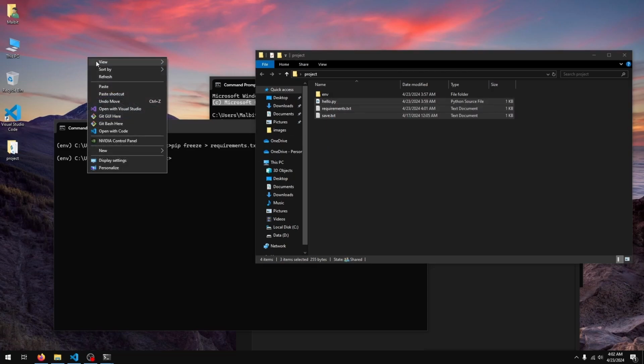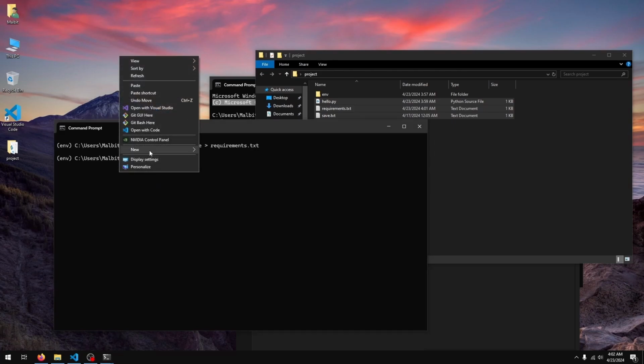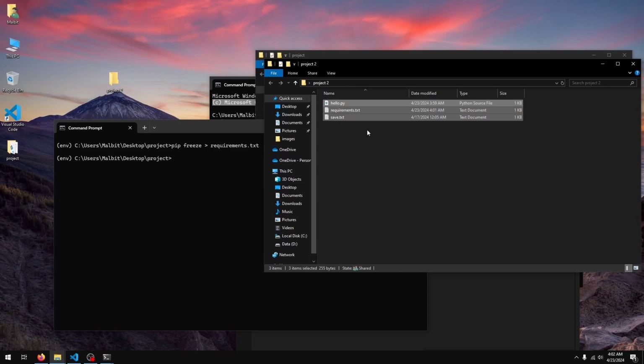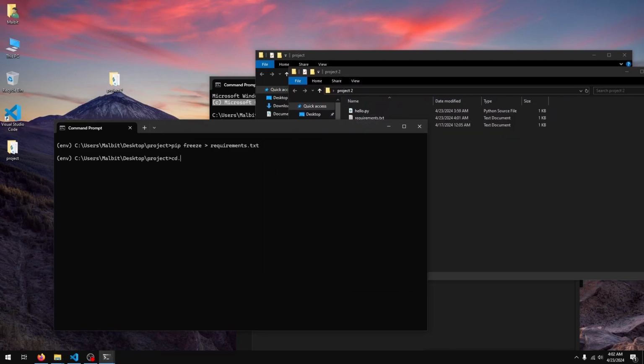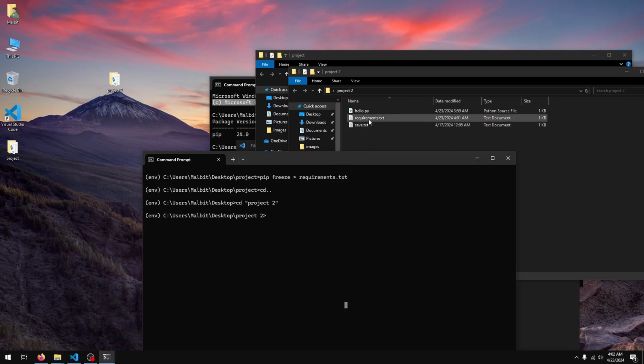So copy all these over onto your new computer, and then on the new computer, so just to demo this, I'll just create another folder on my desktop. Let's call this project 2, and in this folder I'll copy everything except my virtual environment folder, and I'll just move over to that folder in command prompt. Now you'll have to create the environment and install the packages again.